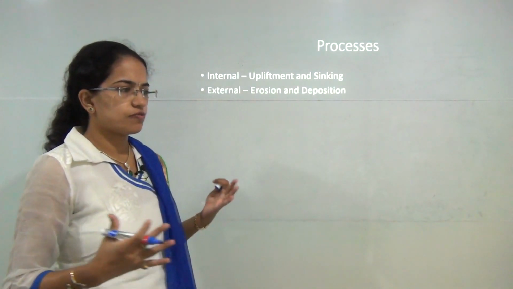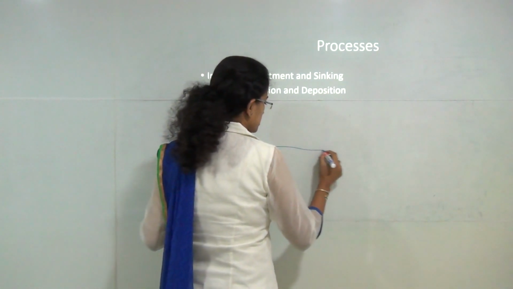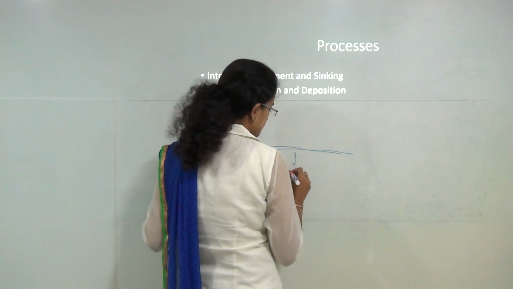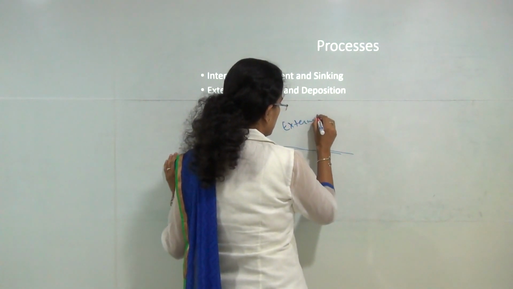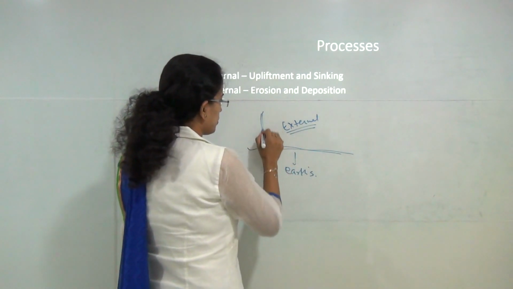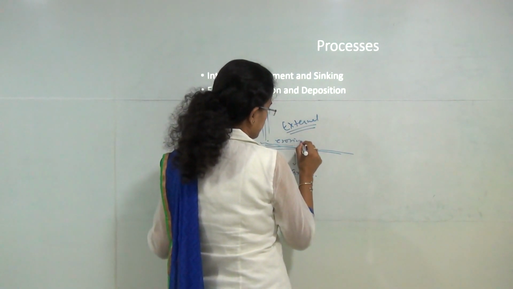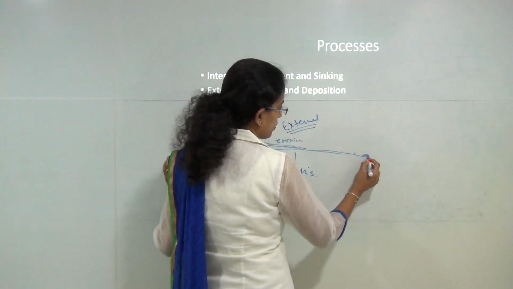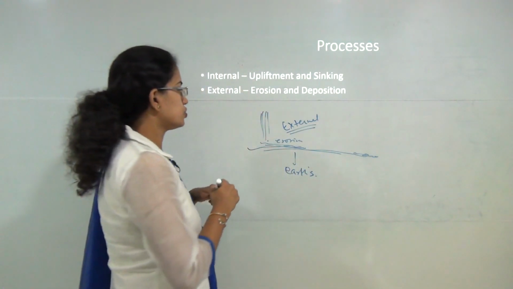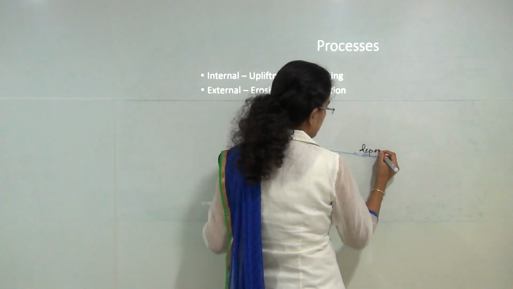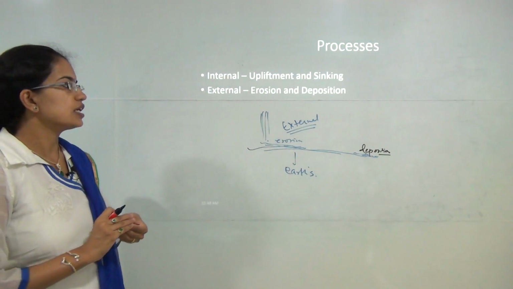Now, there are various kinds of processes that lead to formation of landforms, and we call those either the internal process which occur below the earth's surface, or you have the external processes which are externally induced. For example, if you have heavy rainfall, you would have soil erosion that would take place. This soil which is eroded would later on deposit onto the river basins or the levees. So you would have depositional activities that would happen. This kind of erosion and deposition is an external process that is induced externally.